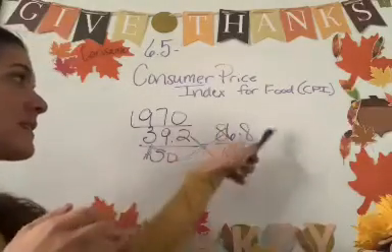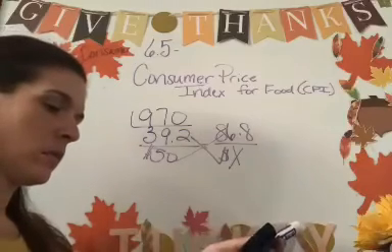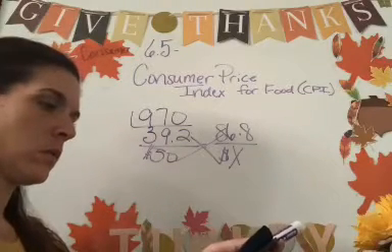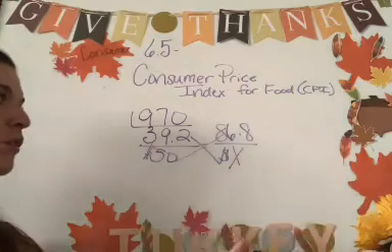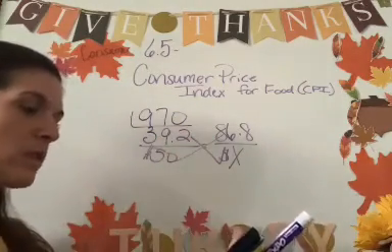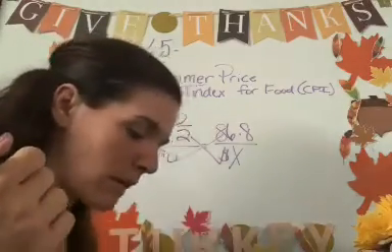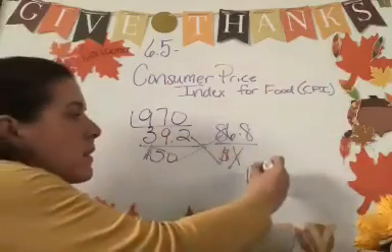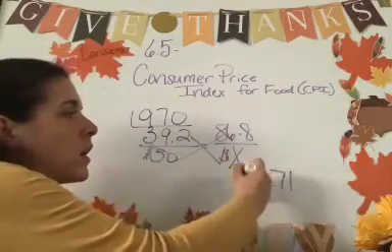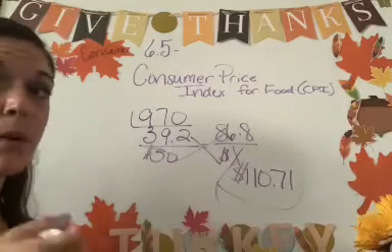So we have 86.8 times 50. It's going to give you 4,340, and then you divide it by 39.2. If you don't believe me, then write out your equation like we normally do. $110.71 is your answer for how much I spent on food in 1980. Okay, that's model problem number 1.